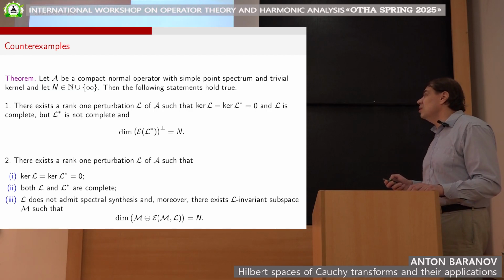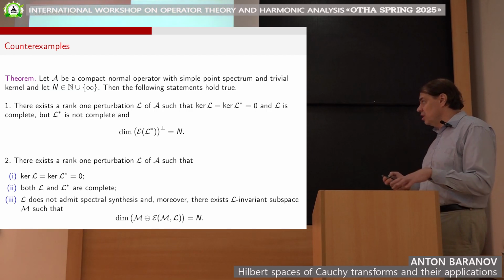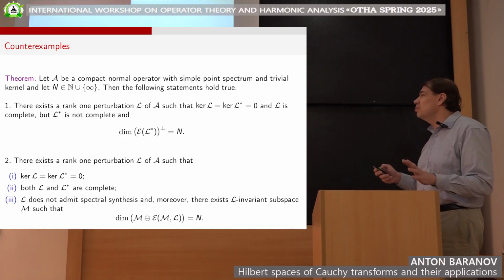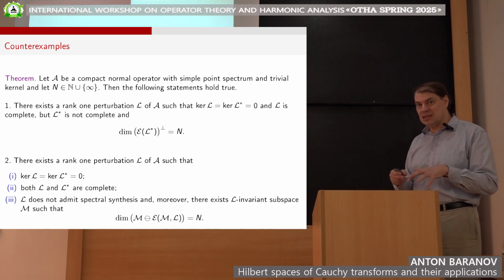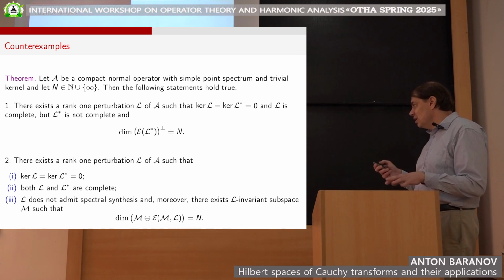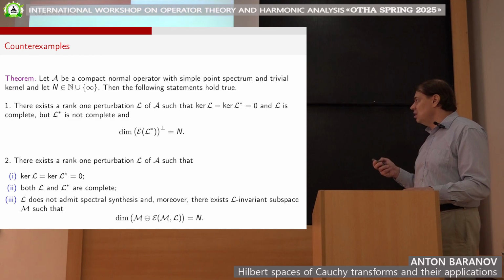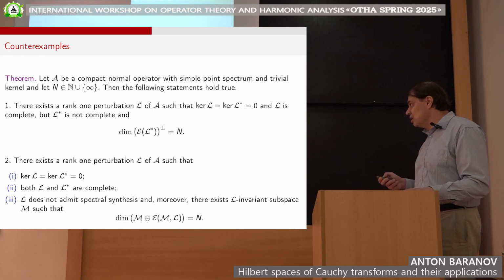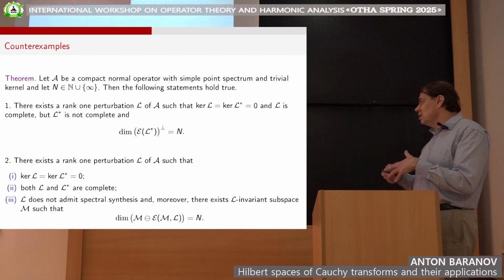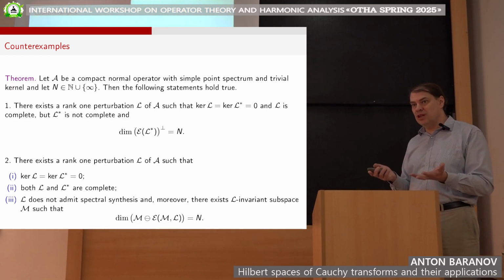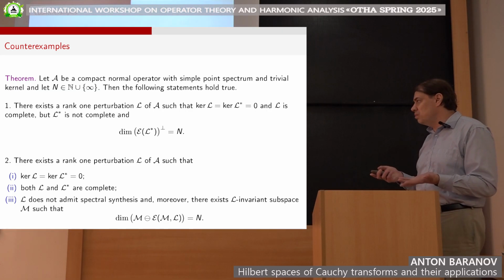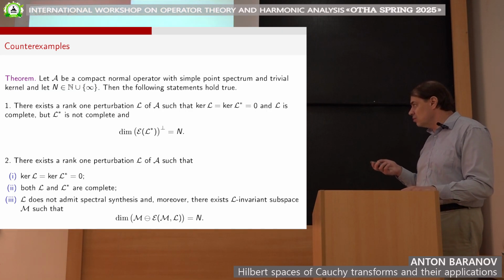Also, we can find a rank 1 perturbation such that both L and its adjoint are complete, with trivial kernels, but the operator doesn't admit spectral synthesis. There exist L-invariant subspaces M such that the dimension of M minus E_M(L) is positive. By E_M(L), I denote exactly the part of my subspace which we know from the spectral data: the closed span of root vectors and eigenvectors which lie in this space.